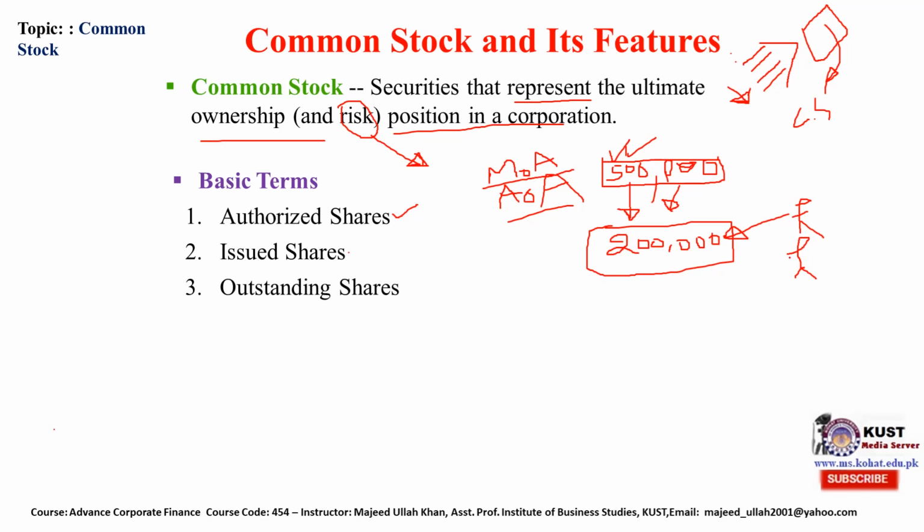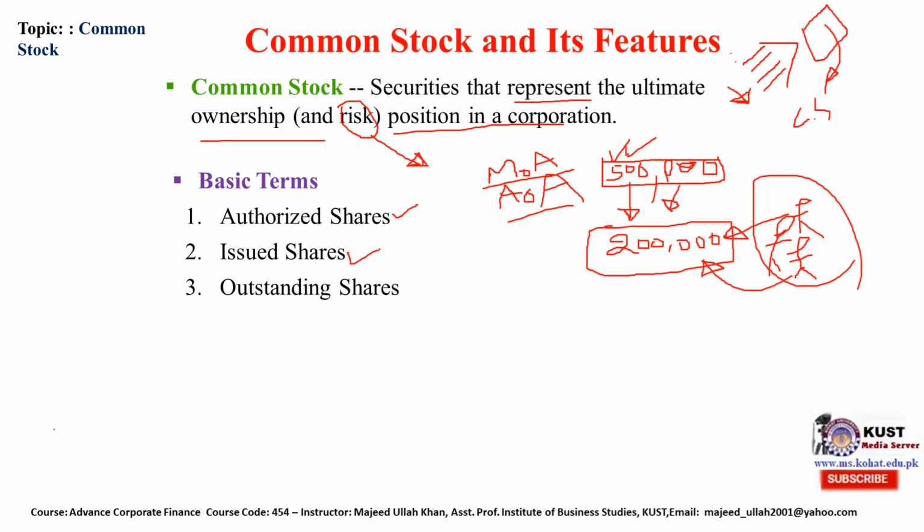Issued share is basically when these investors pay to the company the full amount described on the face of the share, or by the company at issuance price. These investors, when fully paid, are subscribed to this share and the whole amount is collected by the company. We call it outstanding shares.